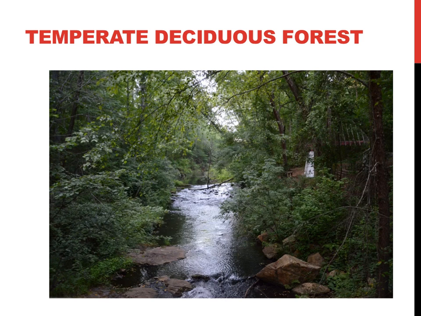Temperate deciduous forests are temperate or moderate in terms of their temperature and precipitation. Rating them on a scale of 0 to 5, they might rank between a 2 to 4 for both precipitation and temperature. These forests look very different than the taiga on the previous slide, as they are composed of different types of trees called deciduous trees that drop their leaves in the fall. These trees are also called angiosperms because they produce flowers. A lot of the eastern United States is made up of temperate deciduous forests.